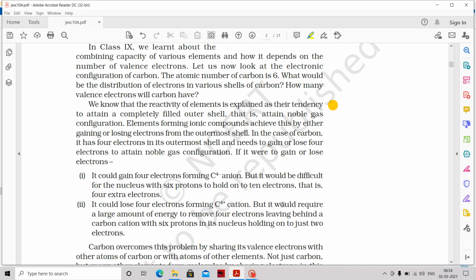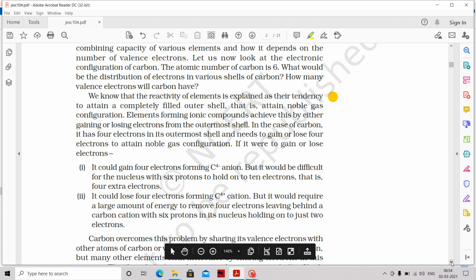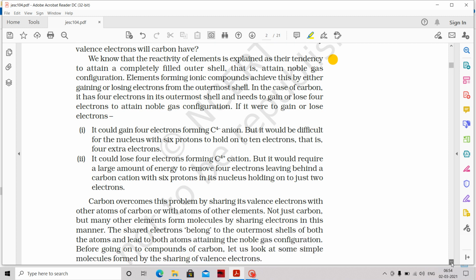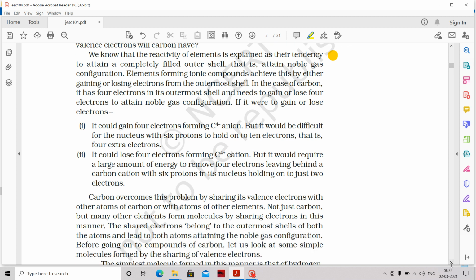It would leave behind a carbon cation with 6 protons in its nucleus holding on to just 2 electrons. Still you have 6 protons and they are just holding 2 electrons. It is very much impossible because with 6 protons the attractive force is more. They hold those electrons very strongly, so this C4 plus is also impossible.